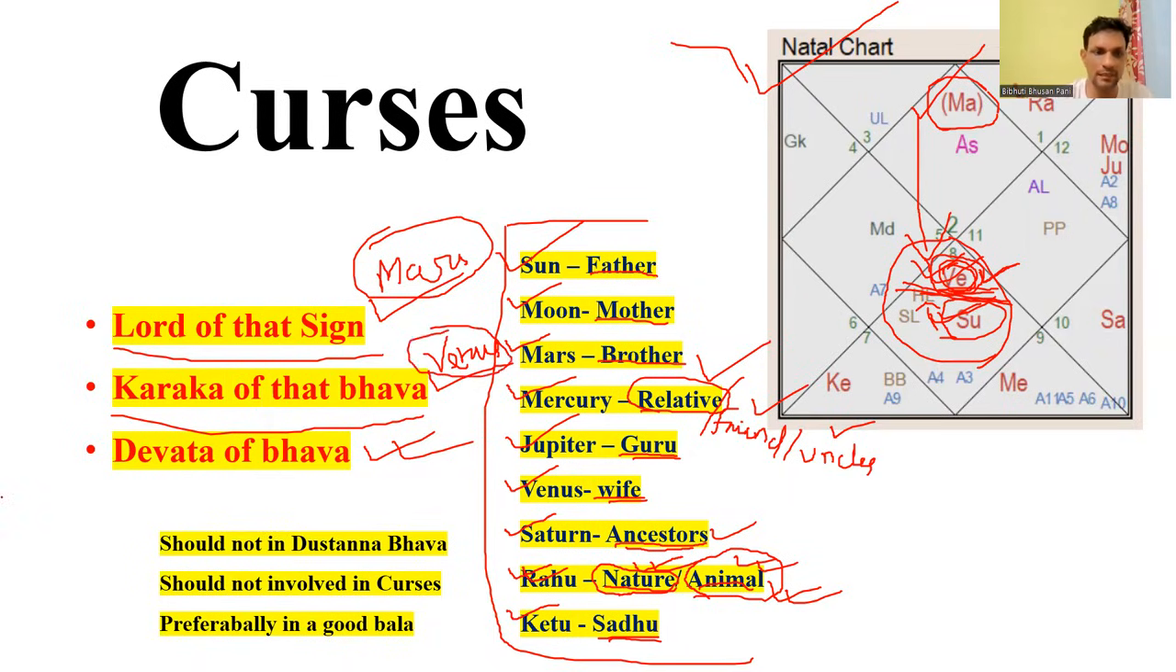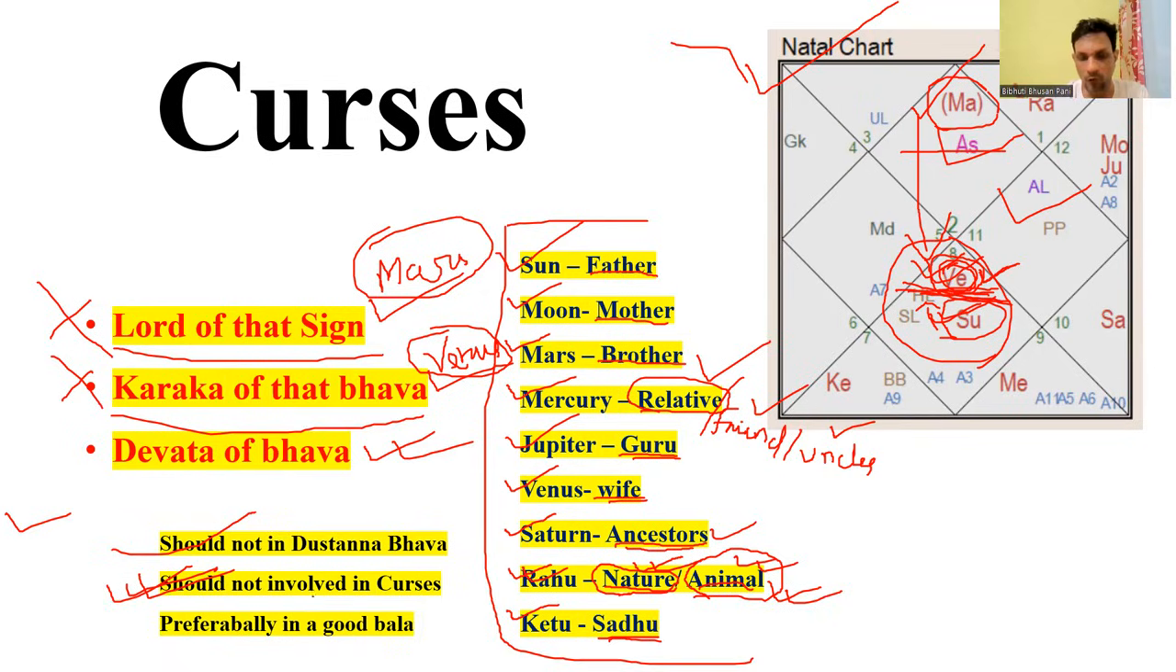The first condition is Mars or Venus should not be in Dushtana Bhava. In this case, they are not in the 6th, 8th, and 12th house. The second is they should not be involved in a curse. In this case, Mars is involved in a curse because Mars is aspecting this Venus, and Venus is the planet which is suffering. So the second point is getting linked over here, and Mars and Venus both are not going to help this Venus get out of the curse.